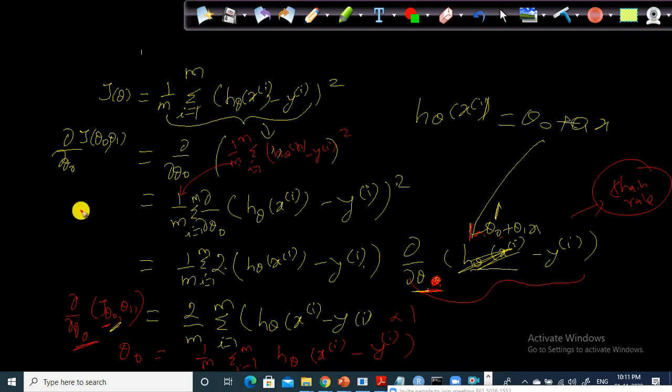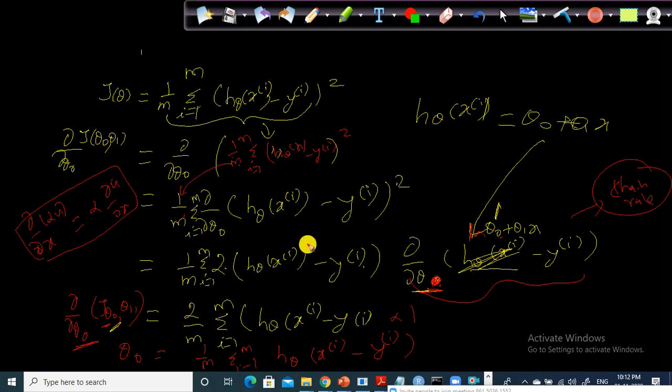As per the multiple rule, dou by dou x of alpha u is equivalent to alpha into dou u by dou x; the alpha comes outside. This is called the scalar multiple, based on which we took this outside.